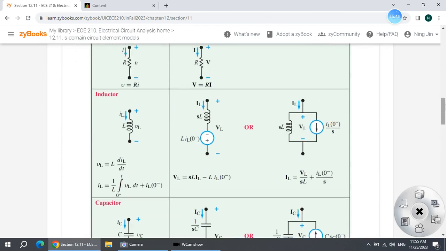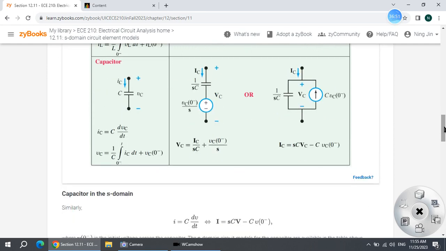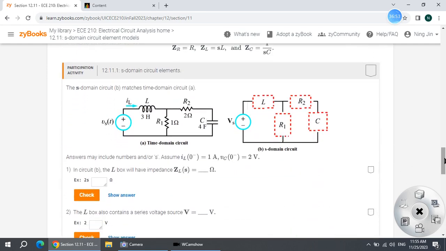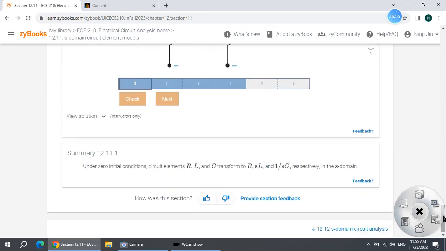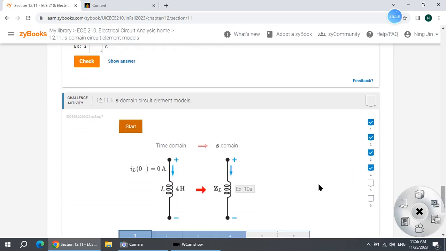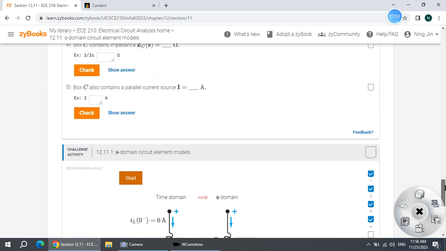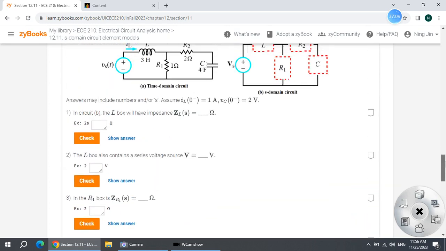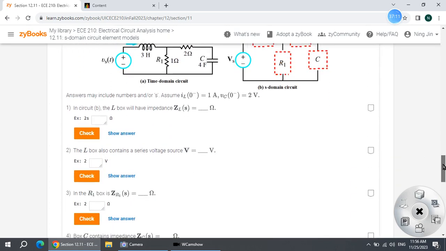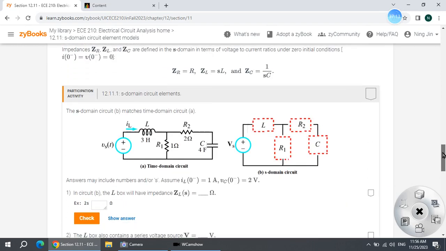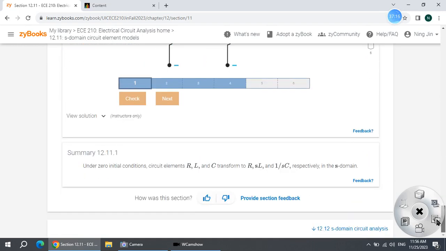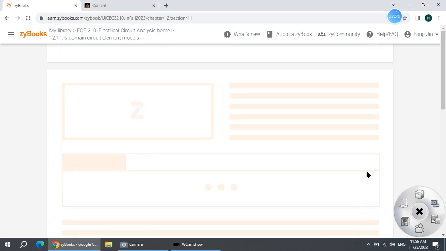Yeah, you need this table in your formula sheet. And for the reading assignment, this blue one I didn't require in your reading assignment. I have tried this in my class as an example, but it's not required for you. And this one is required for you. The orange one is required. This is this section, and the next section, S domain, circuit analysis.